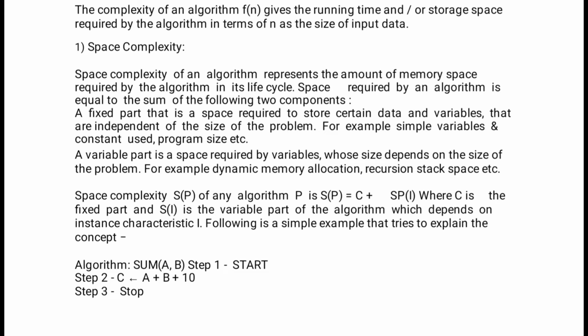The space complexity of an algorithm represents the amount of memory space required by the algorithm in its life cycle. Space required is equal to the sum of two components, fixed and variable. In the fixed part, space is required to store certain data and variables that are independent of the size of the problem, for example a simple variable or a constant used in the program.